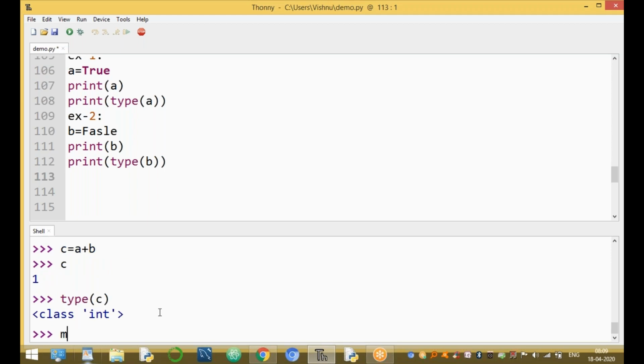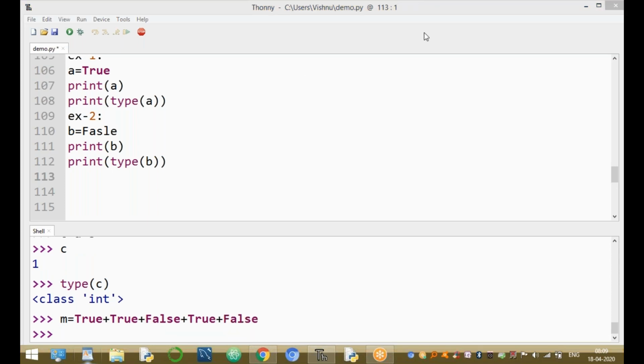For example, m equal to True plus False plus True plus False. Indirectly, what is the value of m? True is 1, plus False 0, plus True 1, plus False 0: 1 plus 0 plus 1 plus 0.